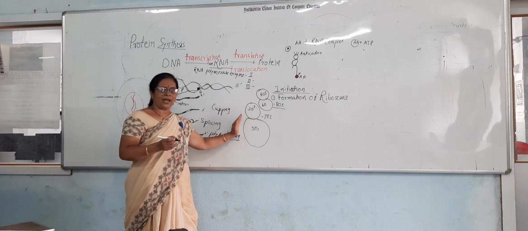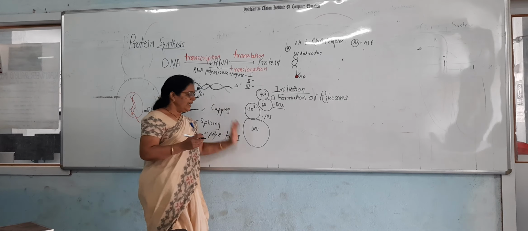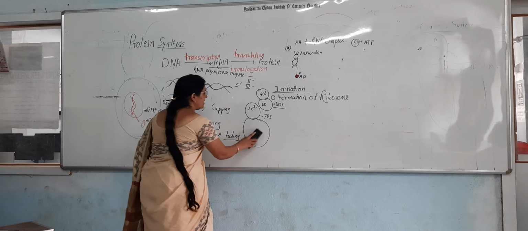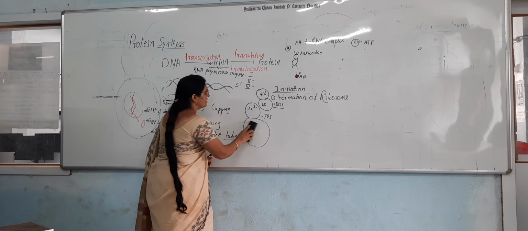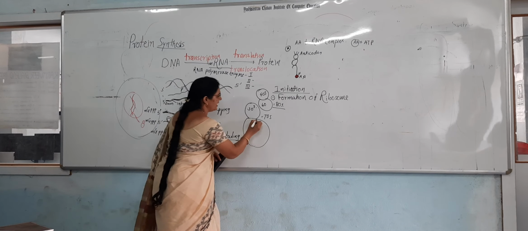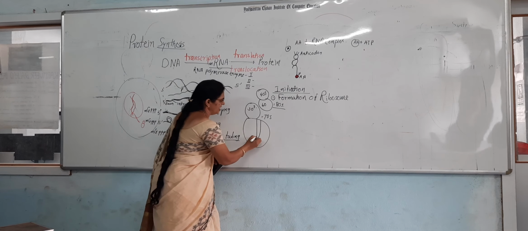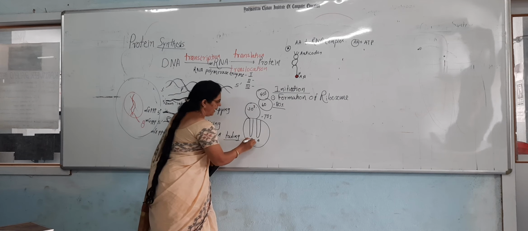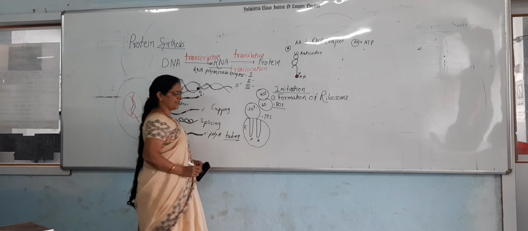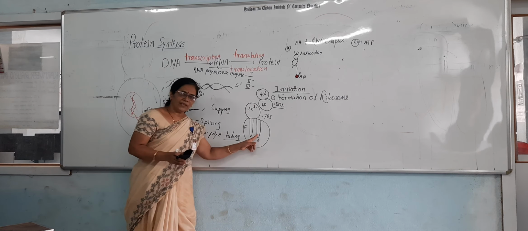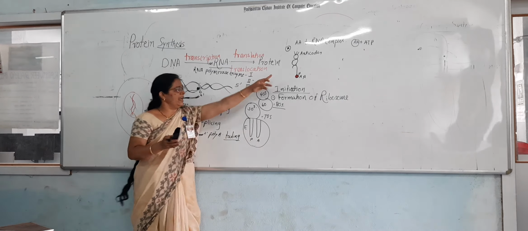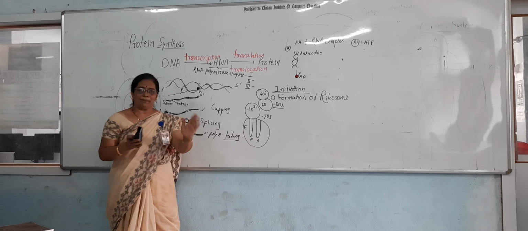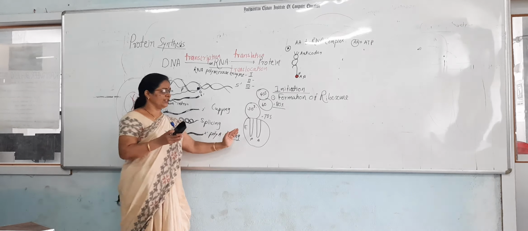In such ribosomes there are three sites. The first site is the A site, the second site is the P site and the third site is the E site. The A site accepts the amino acid tRNA complex. The P site is for peptide bond formation, and it is also called the donor site.